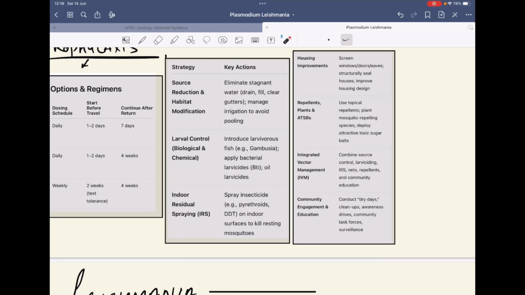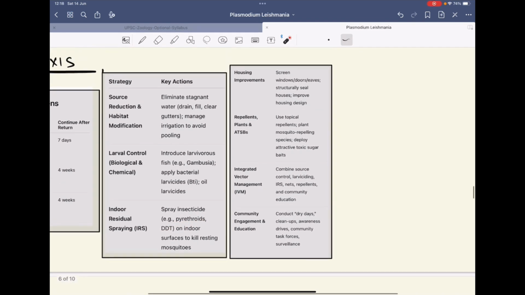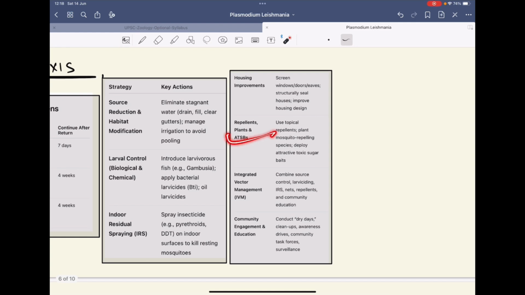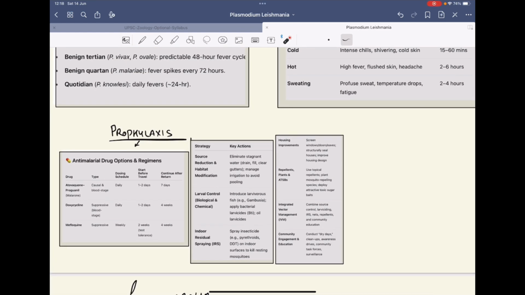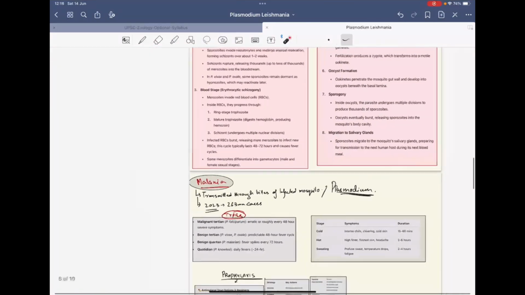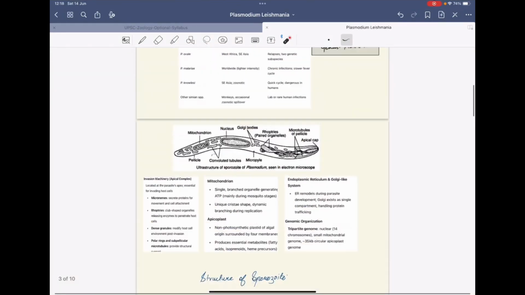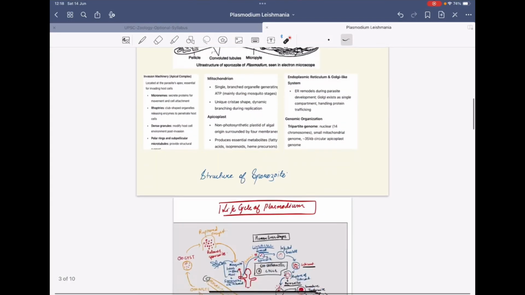Then you can also do the spraying using pyrethroids. There can be use of repellents, use of integrated vector management, community engagement, and housing improvements like using door screens. For example, you use Odomos. So malaria, how it can be prevented, and what the different stages are, this is all about Plasmodium. We have discussed it in detail.